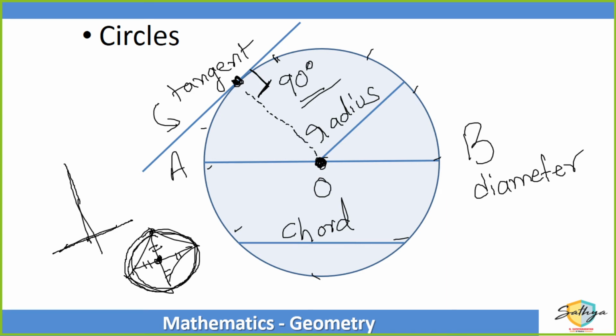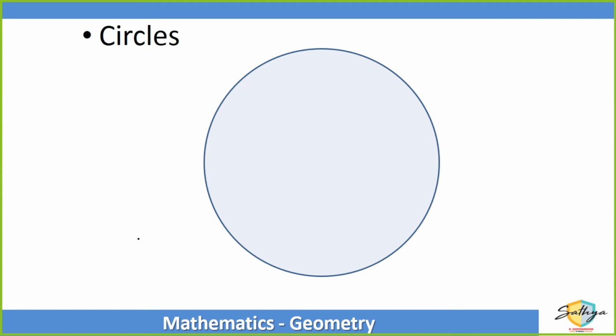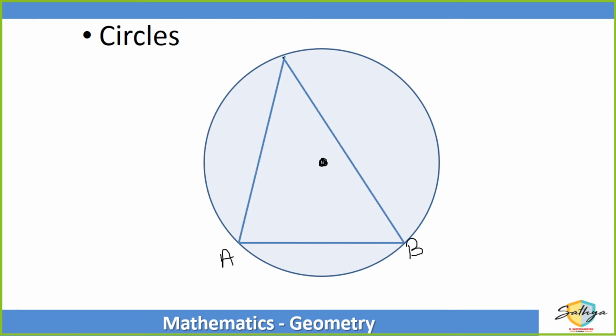Okay. Now, circles have some very, very interesting properties. Like, I have a circle and I have a center of the circle. Let us say I draw a chord AB. Now, if I draw two lines connecting it here, and I draw two lines connecting it to the center. Let's say this is the center O. Then if angle ACB is theta, then angle AOB will always be 2 theta.